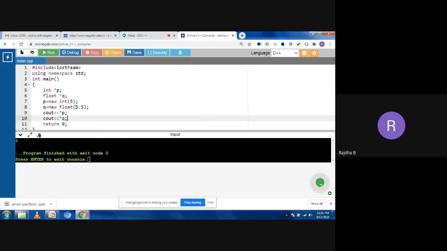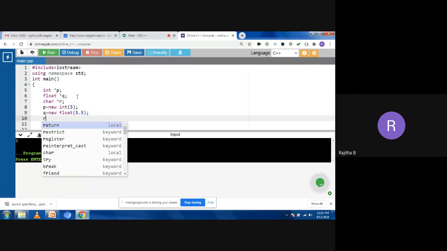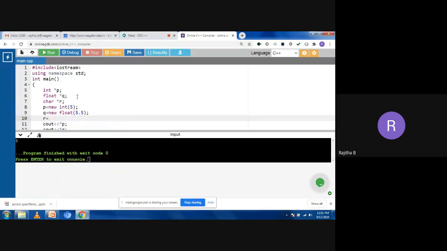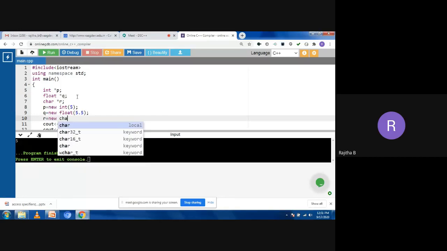Now suppose I want to take a character also. That is char r. I need to allocate the memory at runtime for the character using the pointer variable r. r equal to new, and what is my data type now? Here it is character, char.